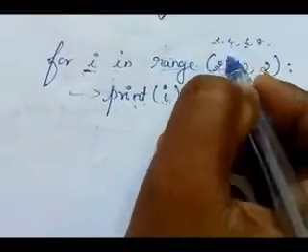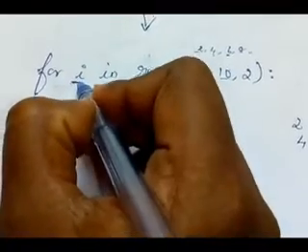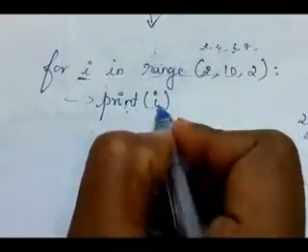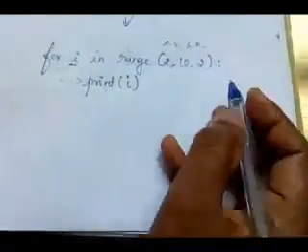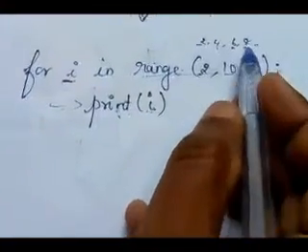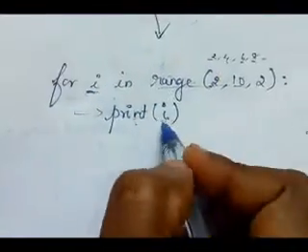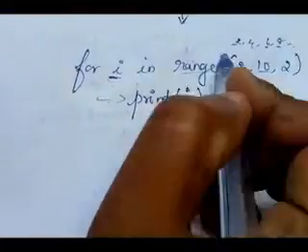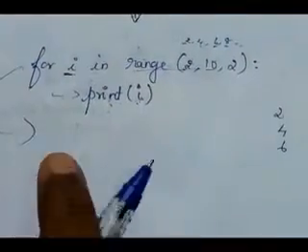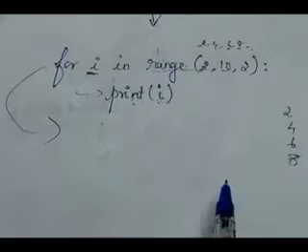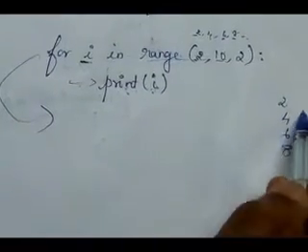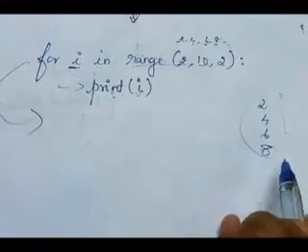Then again it comes to here. Next value. What is the next value? 6. 6 will be stored in I. It is not reaching the end value, so it comes to here. Print I. Print I means what? 6. 6 will be printed. Is it correct? Then it comes to the next one. Next I value is 8. Then it prints I. Next it comes to here. Here there is no value, so it exits from the loop. Using this loop, we generated the even numbers 2, 4, 6, 8 from 2 to 10.